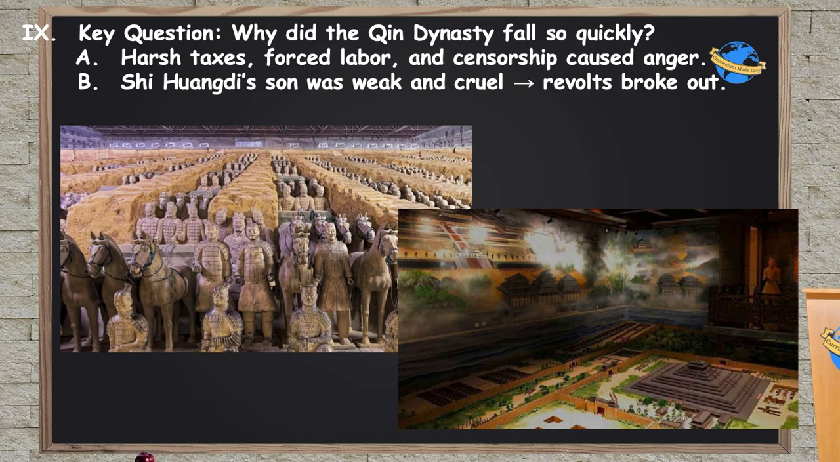So the harsh taxes, the forced labor, and the heavy censorship of ideas caused a lot of anger among the people of China. Also, Shi Huangdi's son was a really weak and cruel leader, so he was not nearly as strong as his father, and he was much crueler, and this led to revolts breaking out.